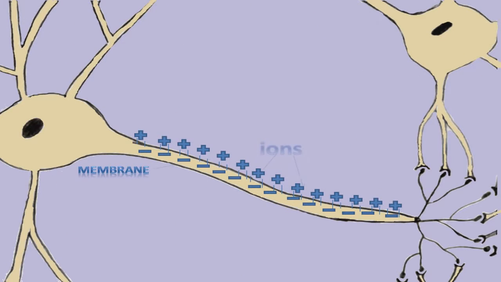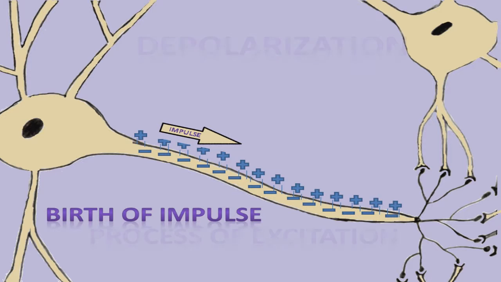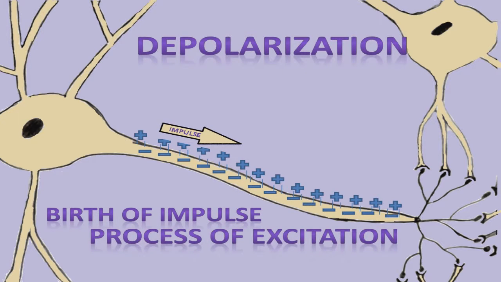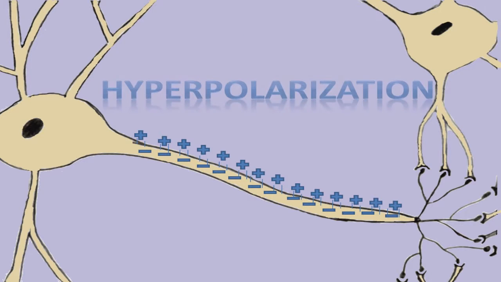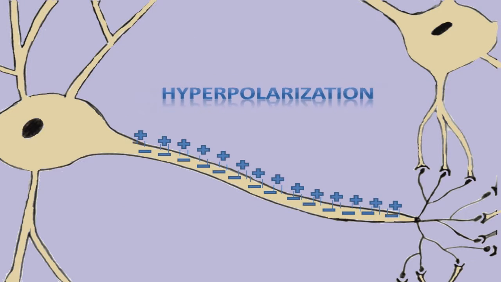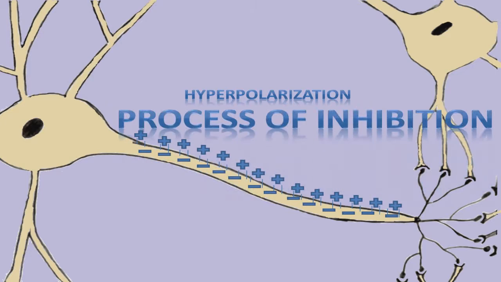The neural membrane is surrounded by differently charged ions. Through special ion channels they can get into the cell and be responsible for the birth of an impulse. Scientifically, it's called depolarization, or the process of excitation. Positively charged ions penetrate the membrane and change the internal balance, whereby the impulse can go further. Also there exists hyperpolarization, or the process of inhibition, when the internal balance is restored and the impulse disappears.